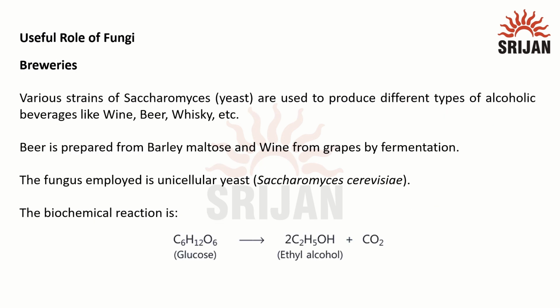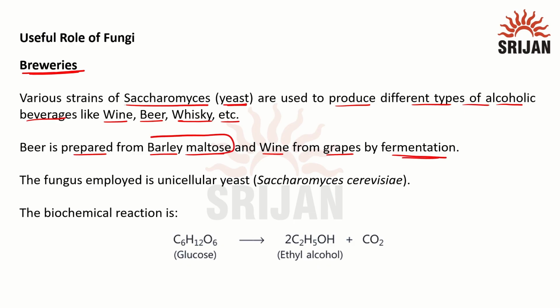And at last, we have the brewery industry, where we produce alcoholic beverages. Various strains of yeast, that is Saccharomyces, are used to produce different types of alcoholic beverages like wine, beer, whiskey, etc. Beer is prepared from barley maltose and wine from grapes by the fermentation process. So here we can see the substrate can be sourced from different sources, so the product will differ according to the main raw material.